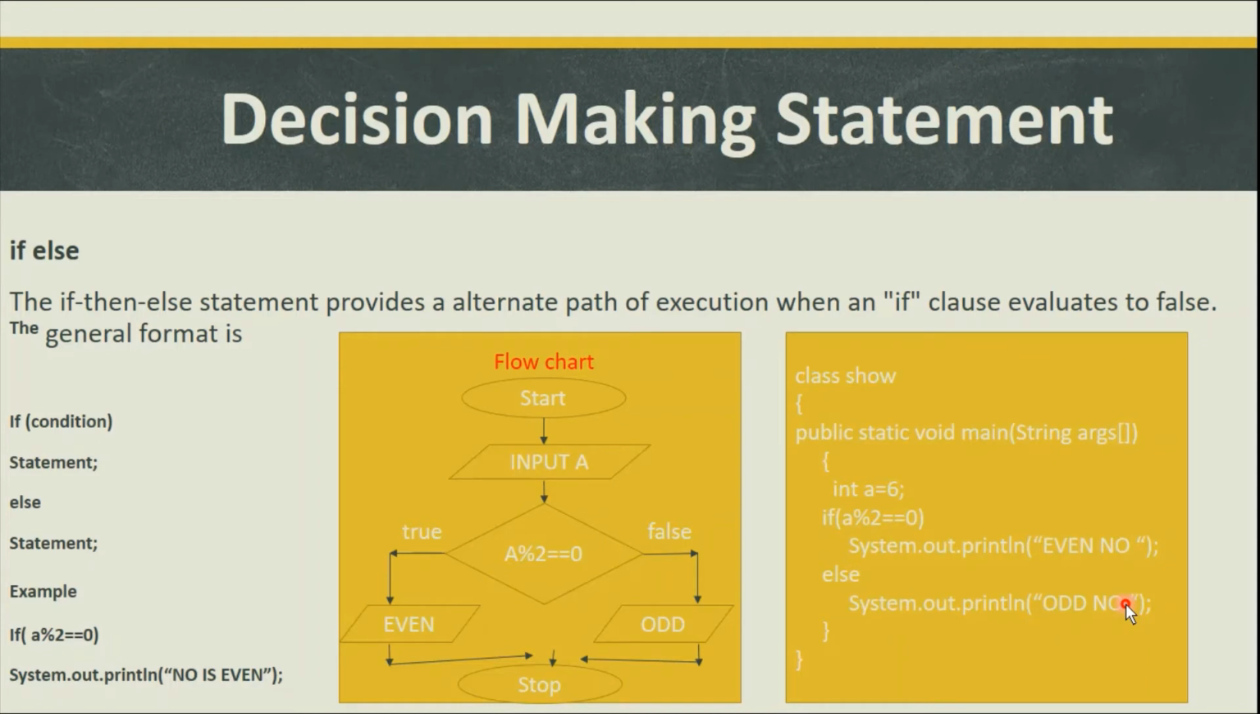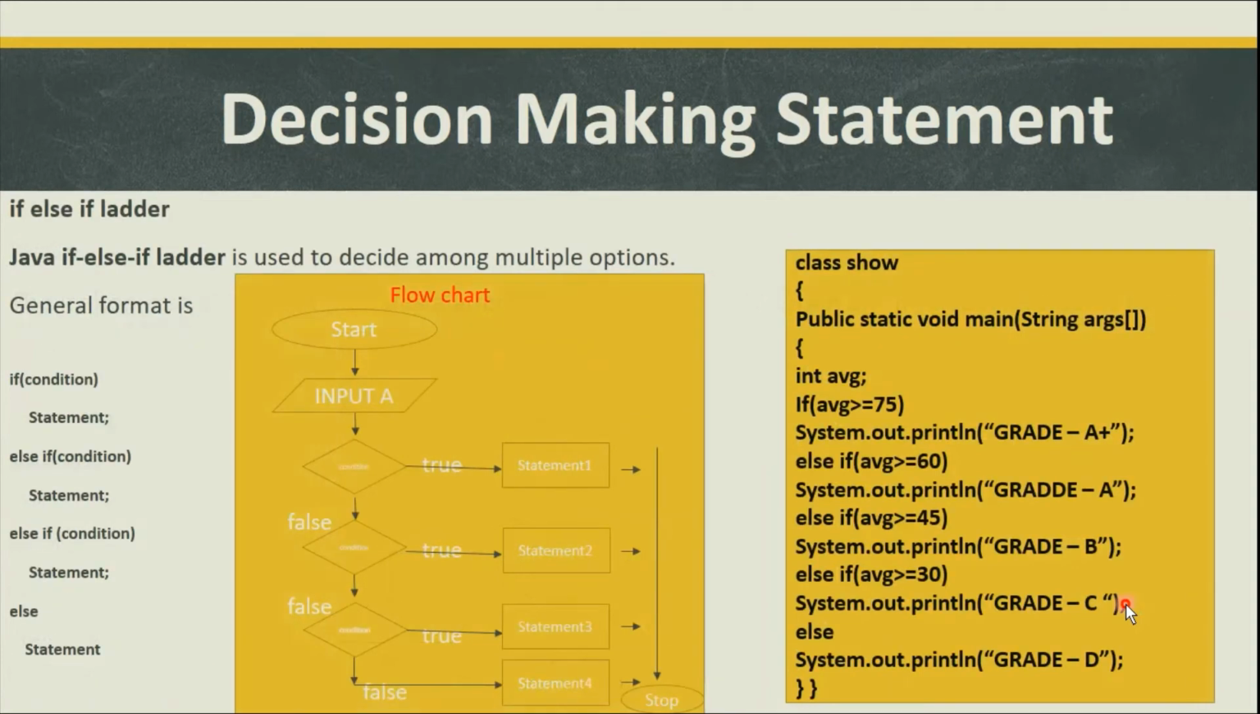We can use different forms of if. Either we can use if statements only, the if else statement, and we also have a different form of if, that is your if else if ladder. Yes, the if else if ladder is used to decide among multiple options. We can have multiple conditions with multiple statements, so we can use a different form of if, that is called the if else if ladder.